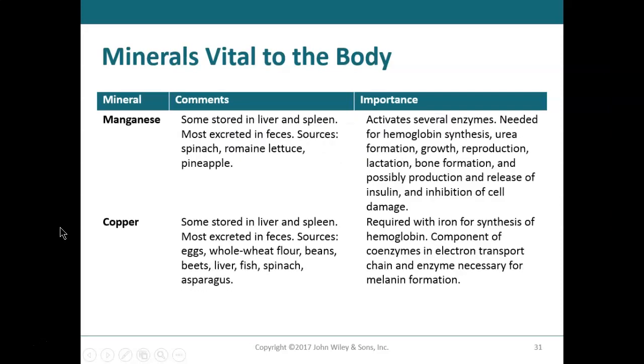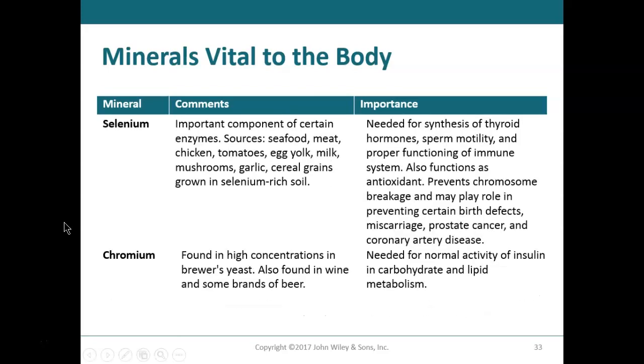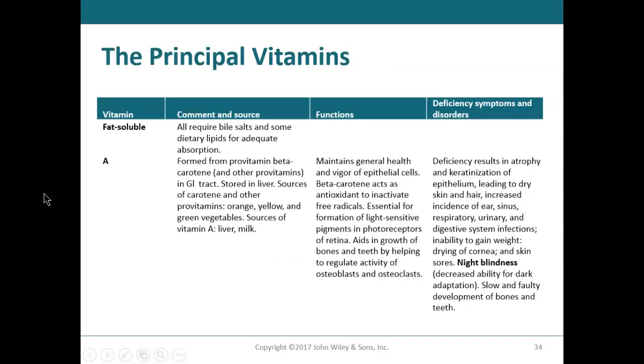Bear with me. All right, manganese, copper. Yes, they're vital. Yes, they're minerals. They're not some that we consider in my lecture class for my exam. Are they important? Of course they are. Am I testing on them? Nah. Cobalt, zinc, fluoride. Very important. Fluoride, you've got to have that for healthy tooth structure. Selenium and chromium, they're important in making enzymes and normal metabolism. And next we'll talk about the vitamins.